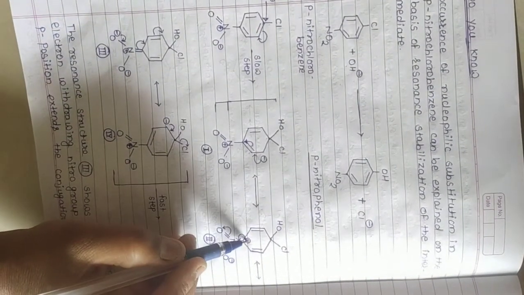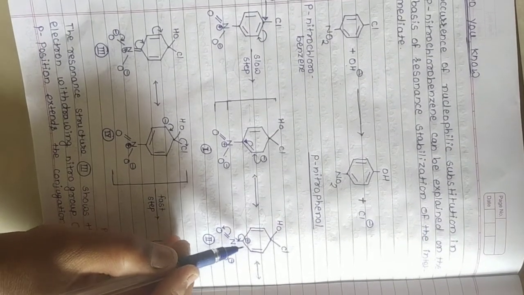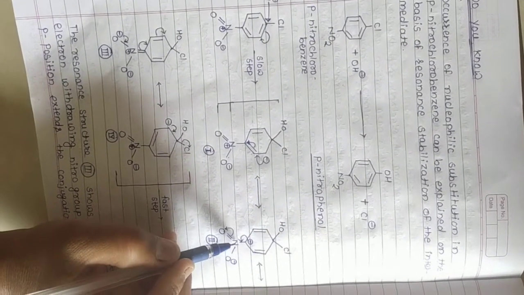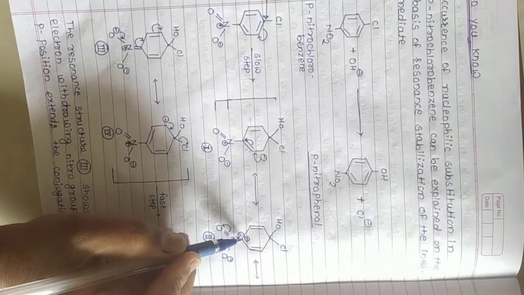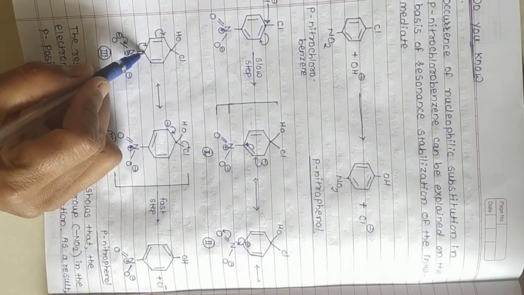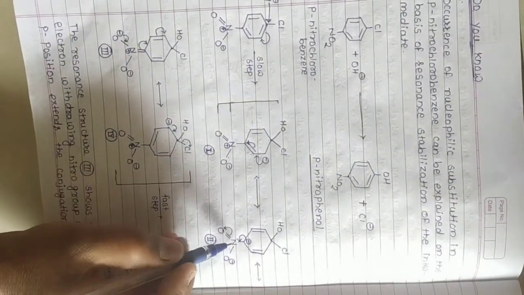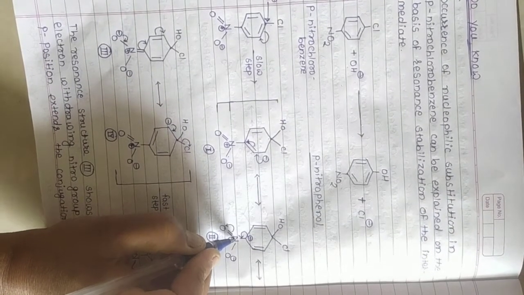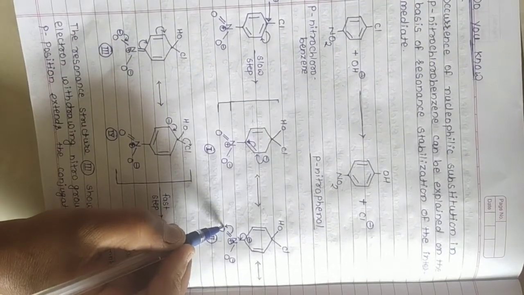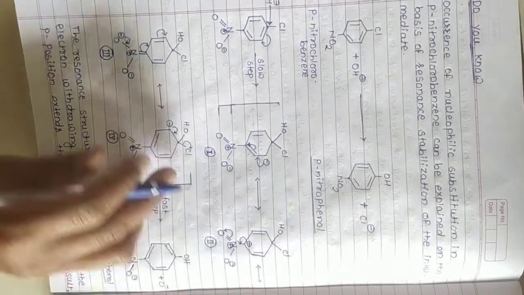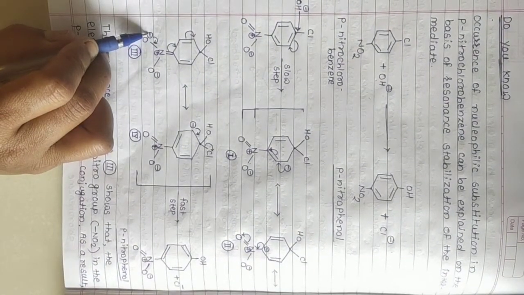Then this negative charge is transferred towards the carbon and nitrogen. There is a formation of a double bond between carbon and nitrogen, and the electrons are transferred towards this oxygen. Therefore, this oxygen carries a negative charge.